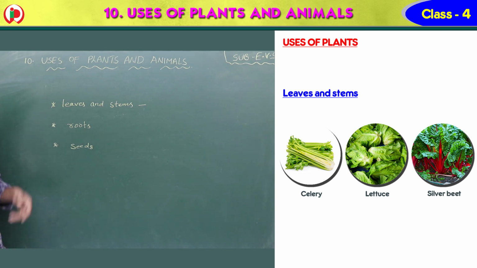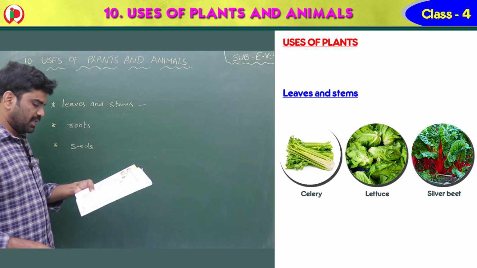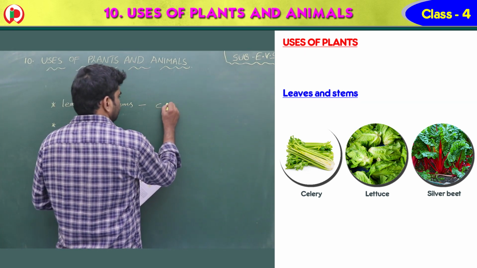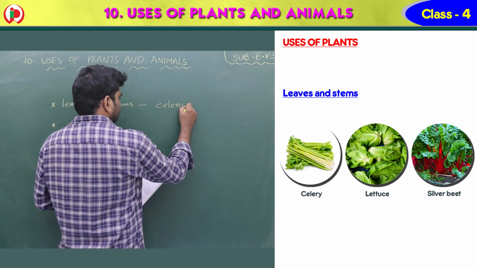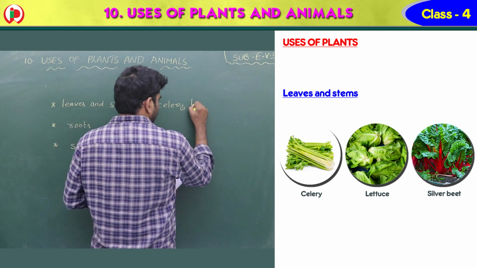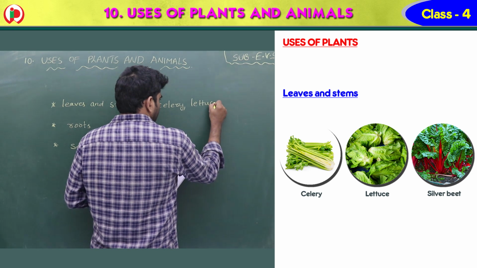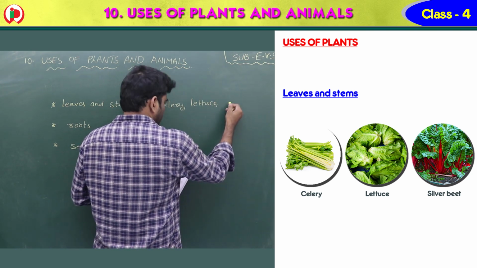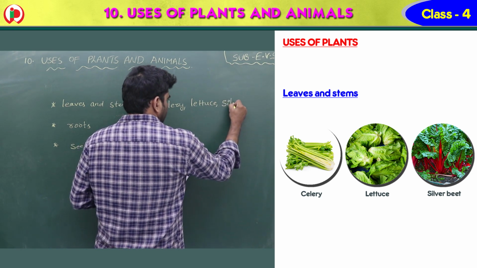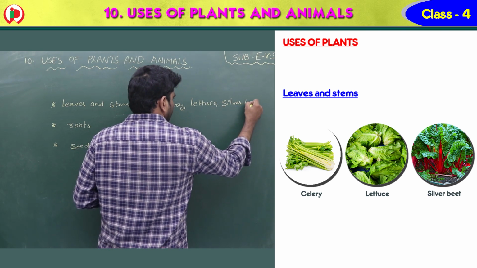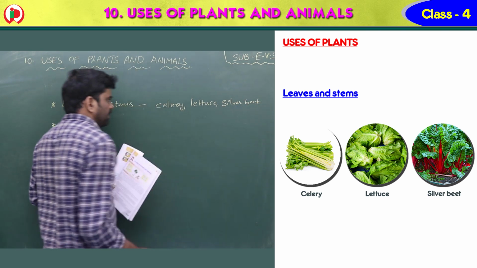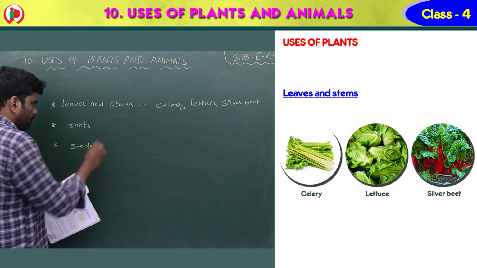Now leaves and stems. Okay, celery, lettuce, silver beet. Celery, lettuce, silver beet. Next one, roots.